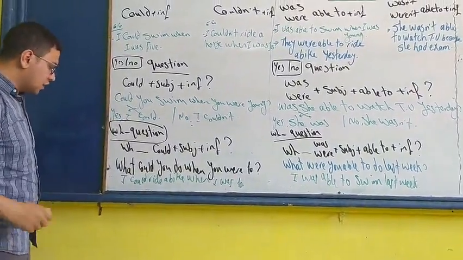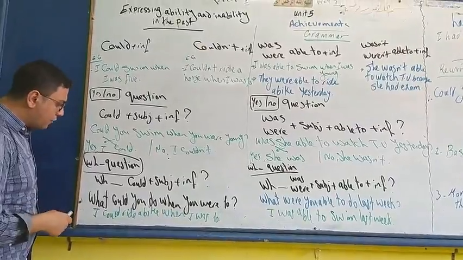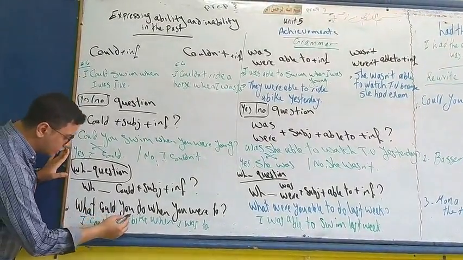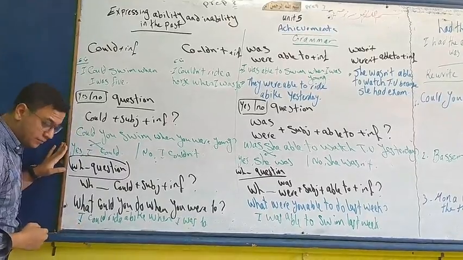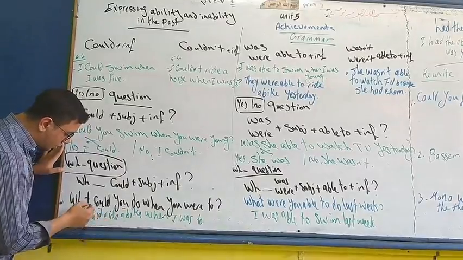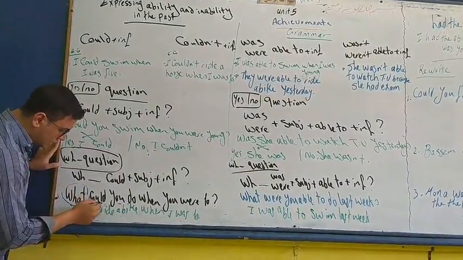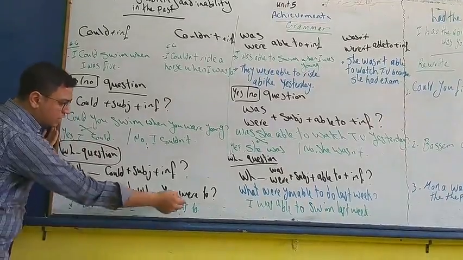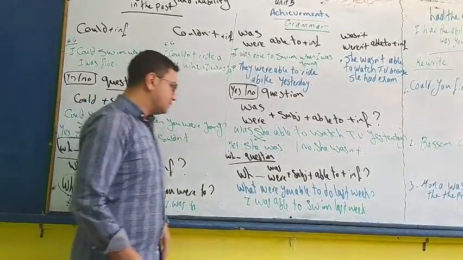How to answer this? To answer this, you have to start with the subject, where the subject you becomes I. Then could, then the thing that I could do. What is the answer? To ride a bike. Then the rest of the answer.